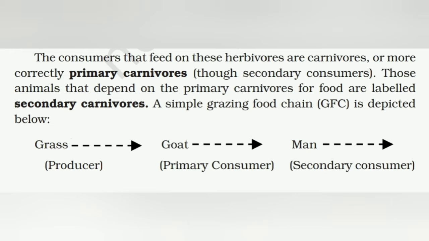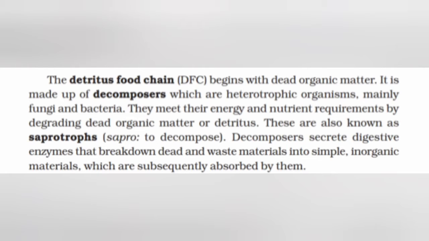Those animals that depend on the primary carnivores for food are labeled secondary carnivores. A simple grazing food chain is depicted here. Grazing food chain is GFC. Grass, goat, man. Grass is the producer, goat is the primary consumer or herbivore, man is the secondary consumer or primary carnivore.